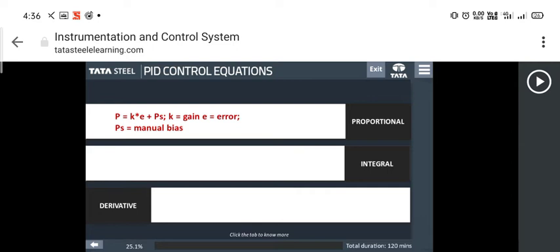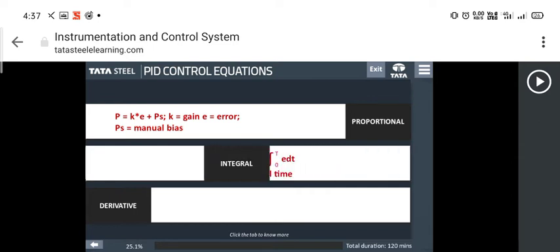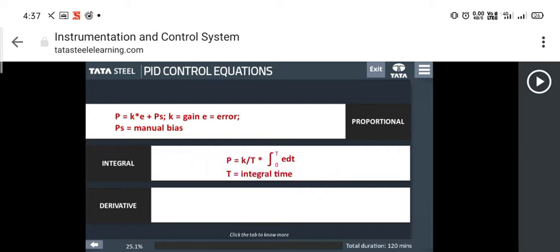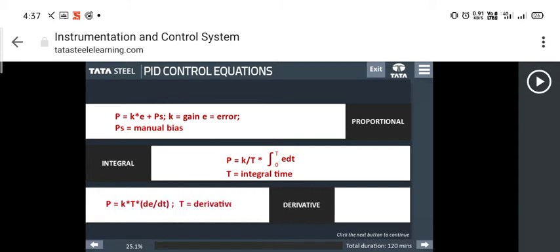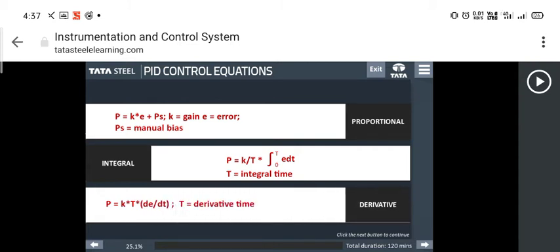There are different equations for different types of controllers. Proportional controller or P equals to addition manual bias PS with multiple of K and E, where K is gain and E is error.